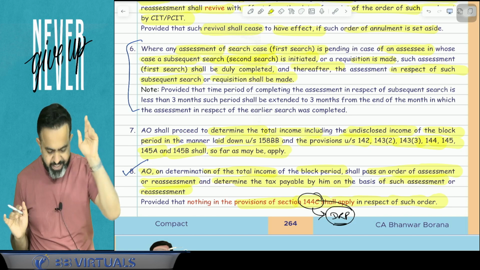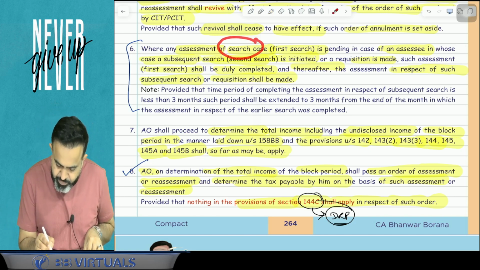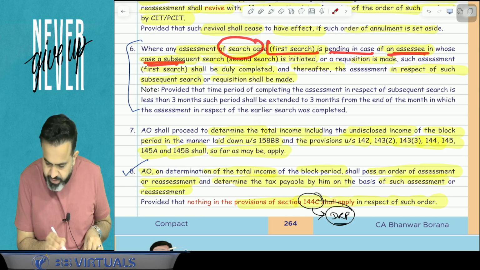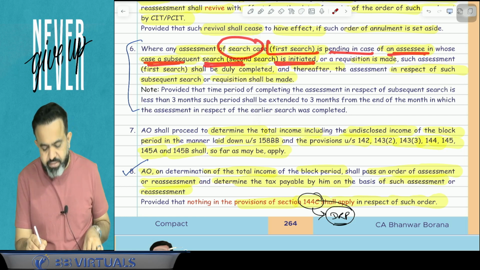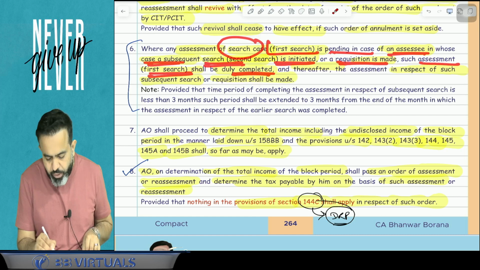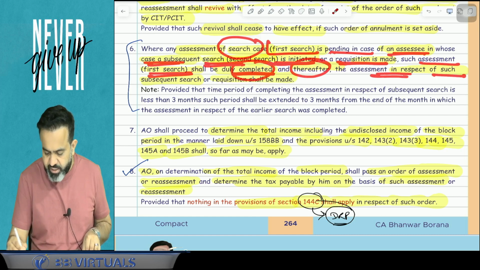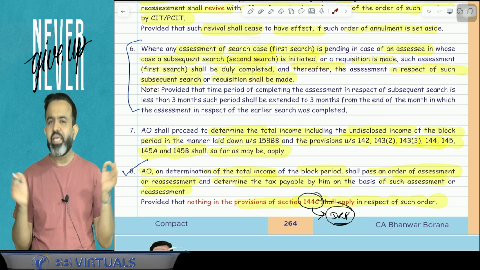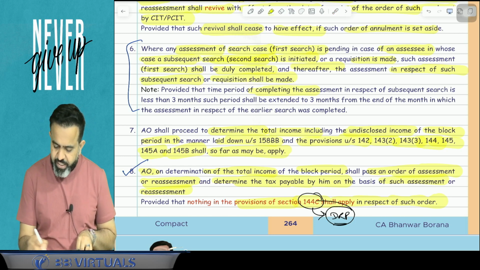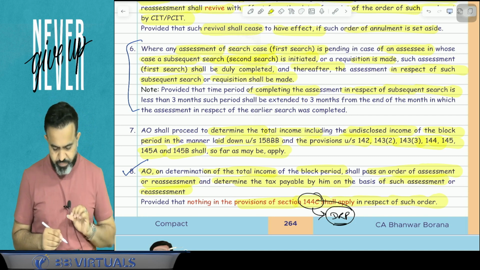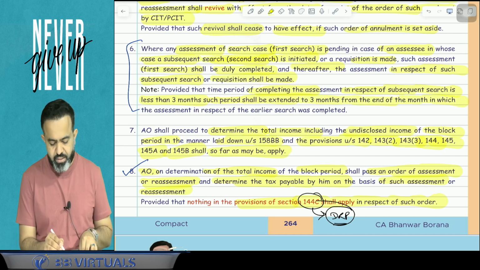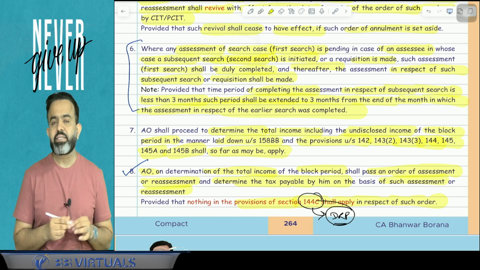So what this point says, again try to understand: where any assessment of a search case, that is the first search, is pending, in case of an assessee in whose case a subsequent search or second search is initiated or requisition is made, such assessment of the first search shall be duly completed, and thereafter the assessment in respect of such subsequent search or requisition shall be made. Now the next part, provided that if the time period of completing the assessment in respect of the second raid is less than 3 months, then such period shall be extended to 3 months from the end of the month in which the assessment in respect of the earlier search was completed.